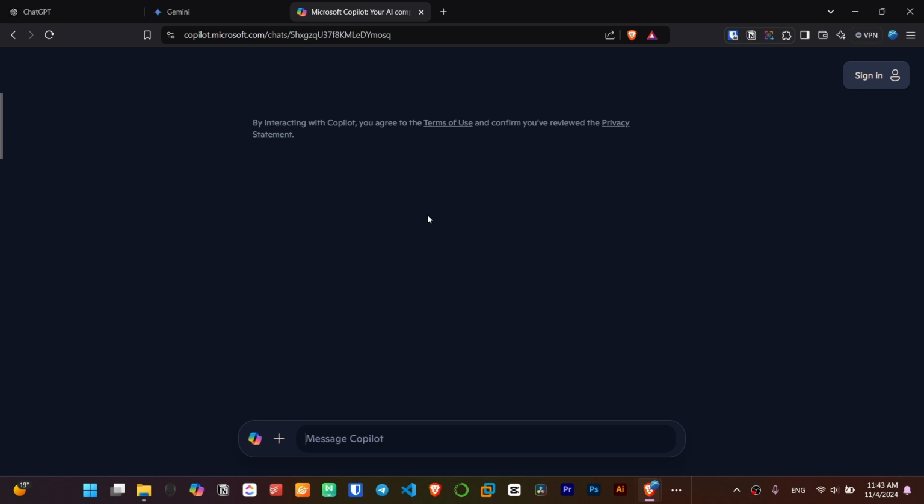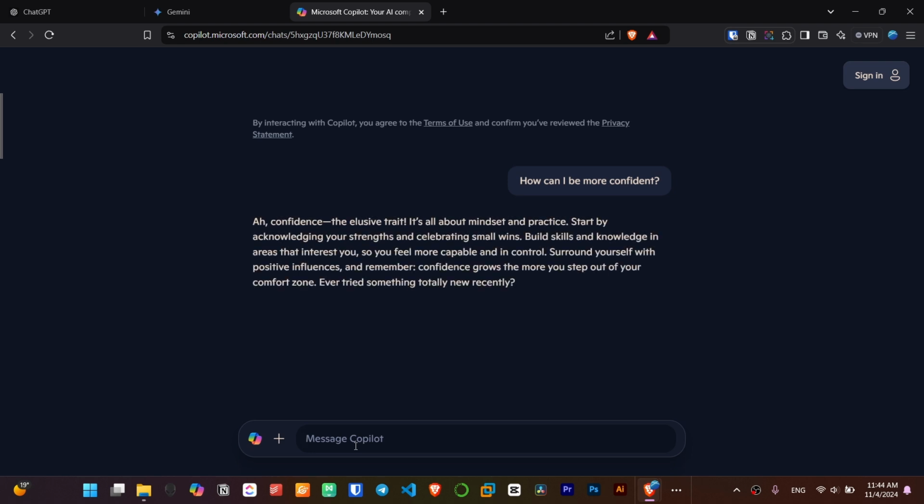And then for improvement, again I used ChatGPT because Copilot couldn't provide me the code that I wanted. So Copilot is not bad, and you can use it like Gemini, but in some cases I prefer Copilot in comparison with Gemini. So again, let's ask the question, how can I be more confident?